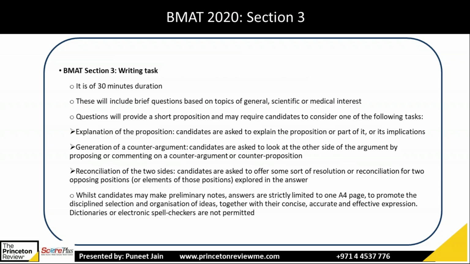Then you have section 3, which is writing tasks. They will give you 30 minutes, and you have to pick any one of the 3. Either the first one, which is explanation of the proposition, or the second one, where you have to generate a counter argument for the statement they have given. Or you have to do reconciliation of the two sides, combining the two opposing views to get a final answer. They will give you an A4 size page, and you have to write using a black pen. Next slide.